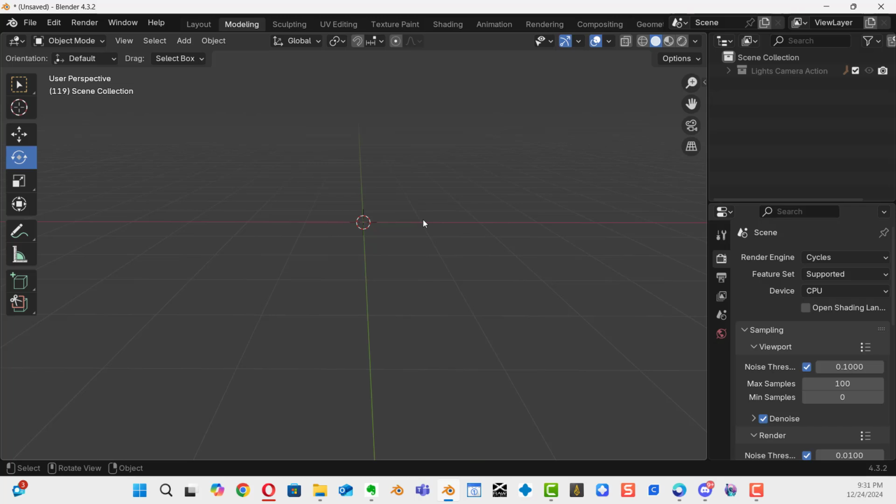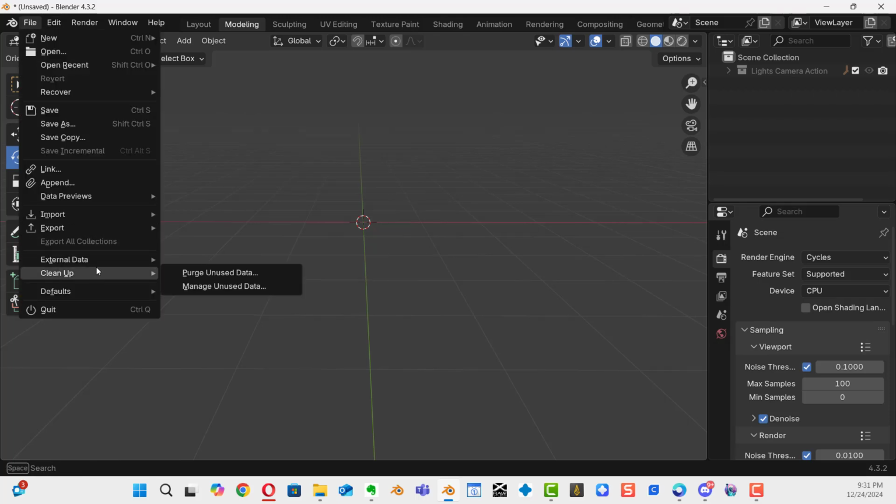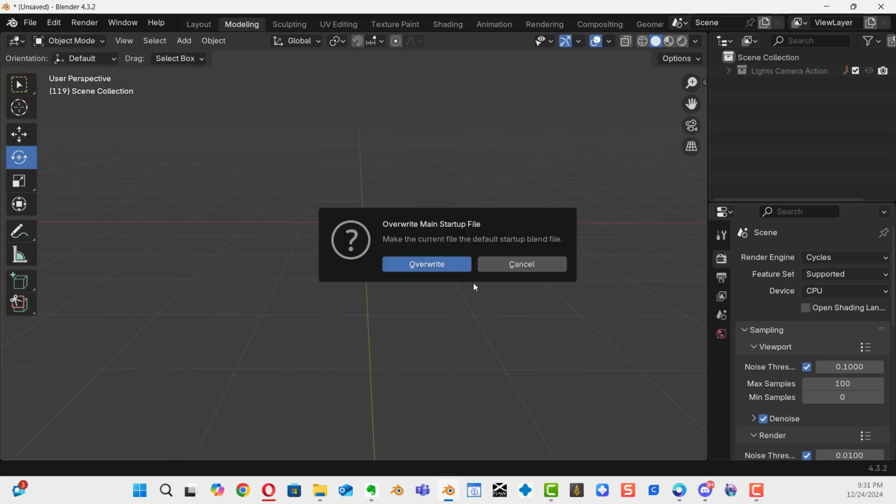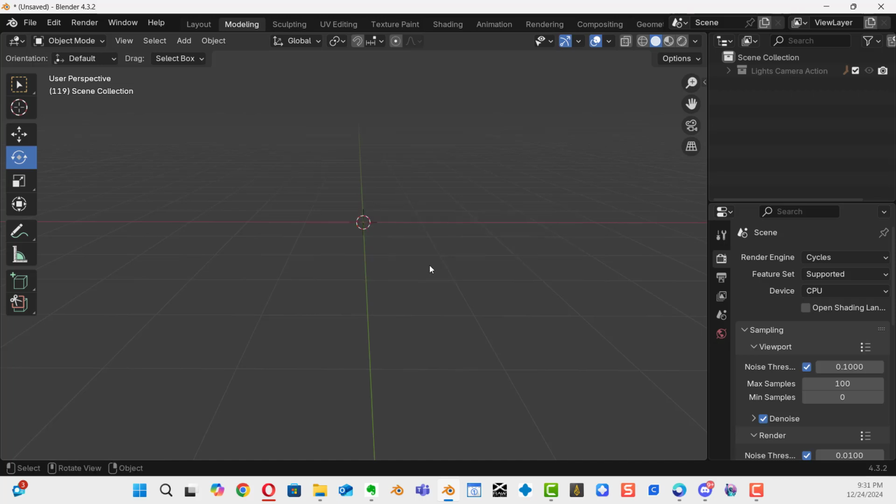Now, if we do not want the cube in Blender, now you've got everything set up the way you like it. Well, almost set up the way we like it. What you're going to do is go over to your File menu. You're going to go to Defaults, save your startup default file, and then click Overwrite. So if I close down Blender and reopen it, it'll reopen back the way that we like it. But there's one other thing that I might like to do before I decide that this is the workflow that I really want while working in Blender.